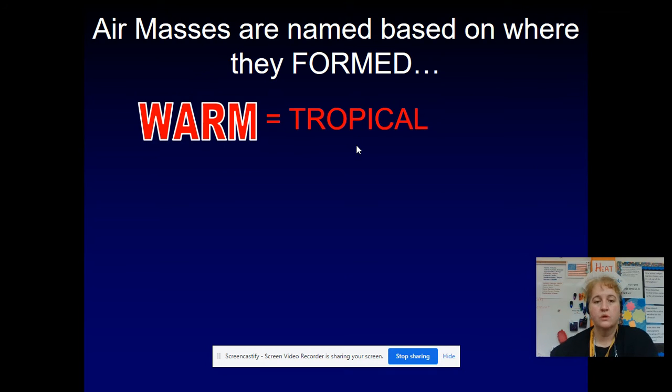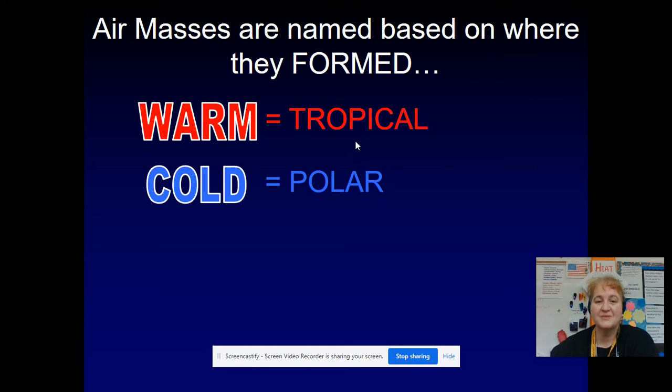If it's a warm area, then it must have been created in a space of the earth that gets a lot of direct sunlight. And we know those to be the more tropical regions, the places around the equator. Of course, if it's a cooler air mass, then it's probably one that was created at the poles, North Pole, South Pole. With the less direct light from the sun, those areas are much colder. So it makes sense that the air around them would also be cooler.